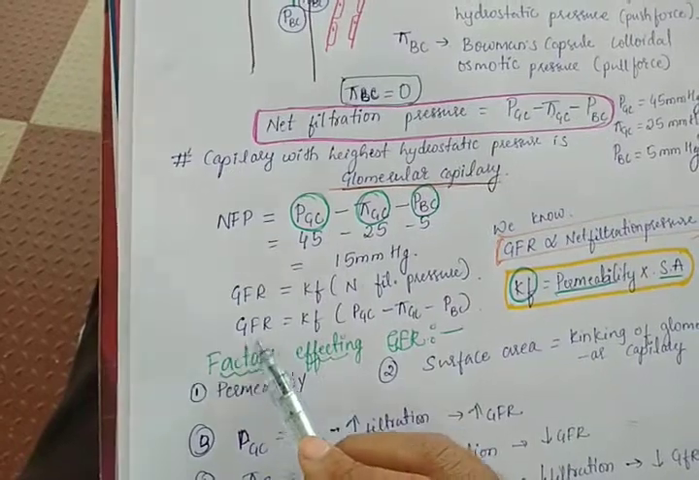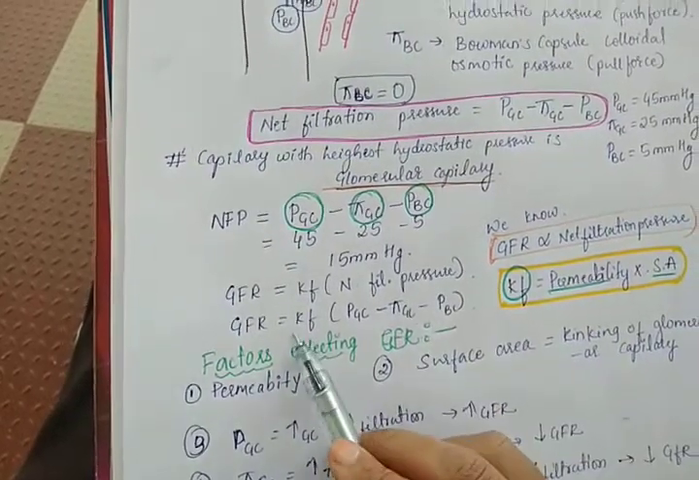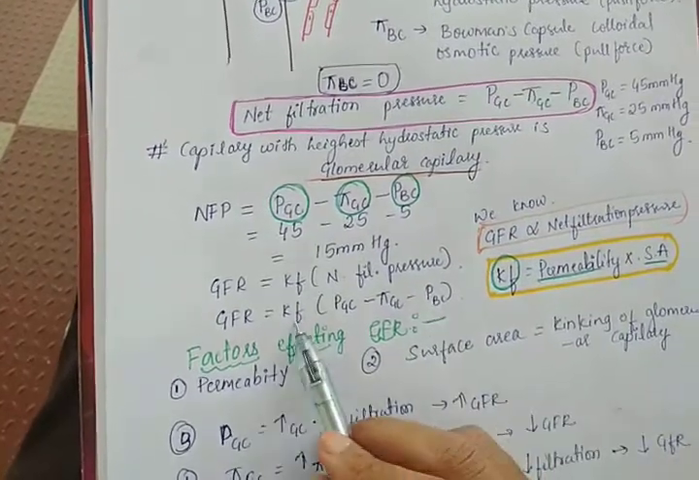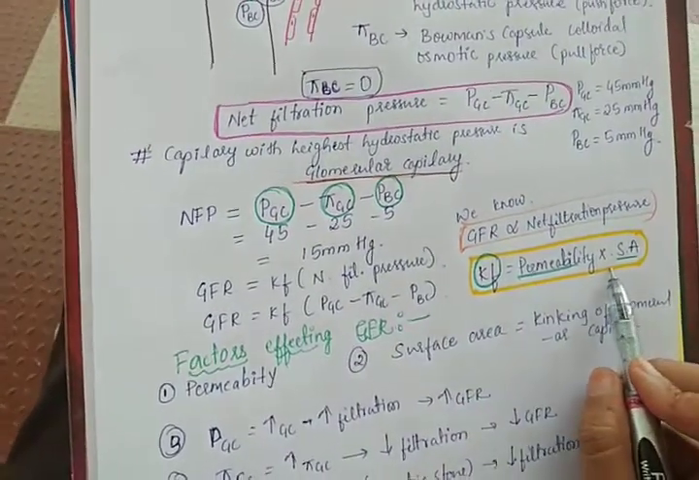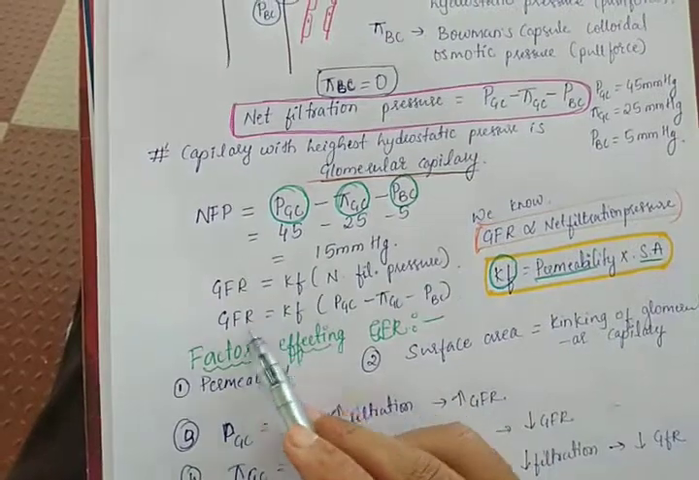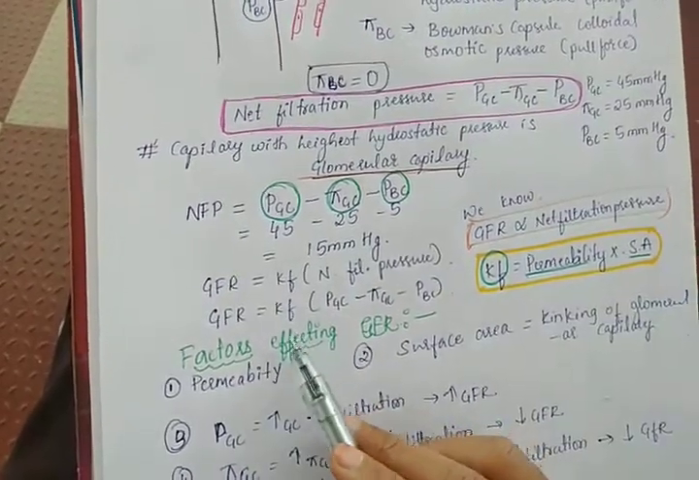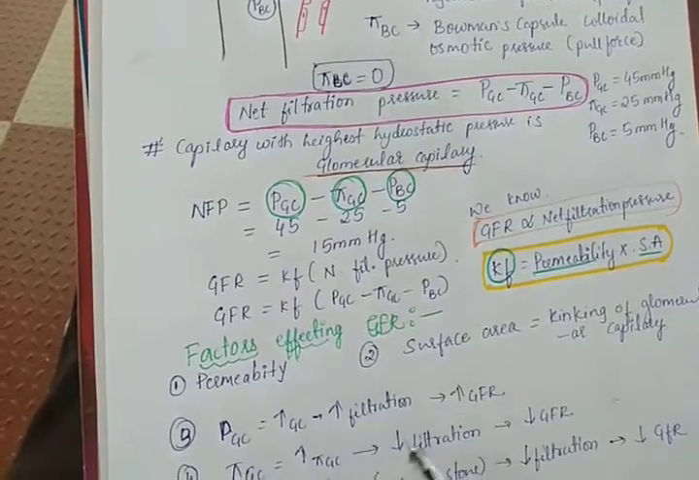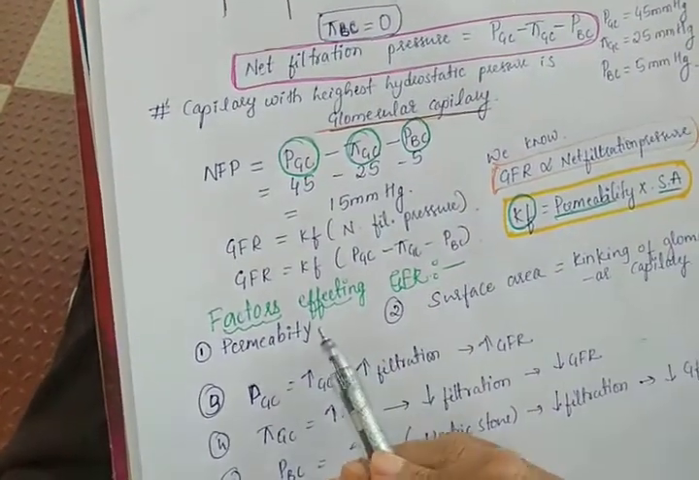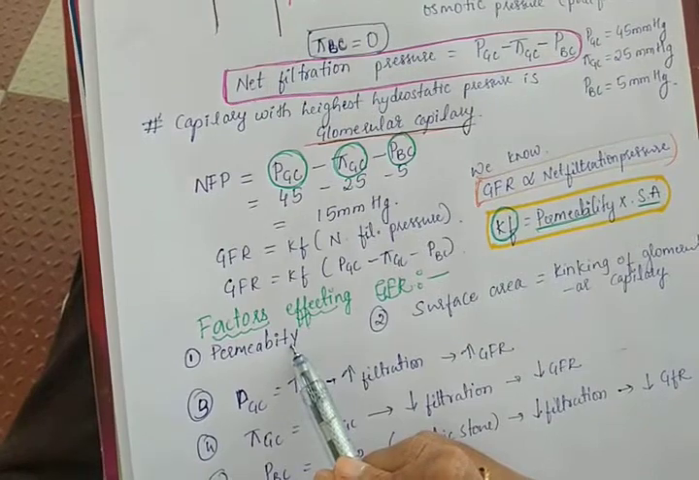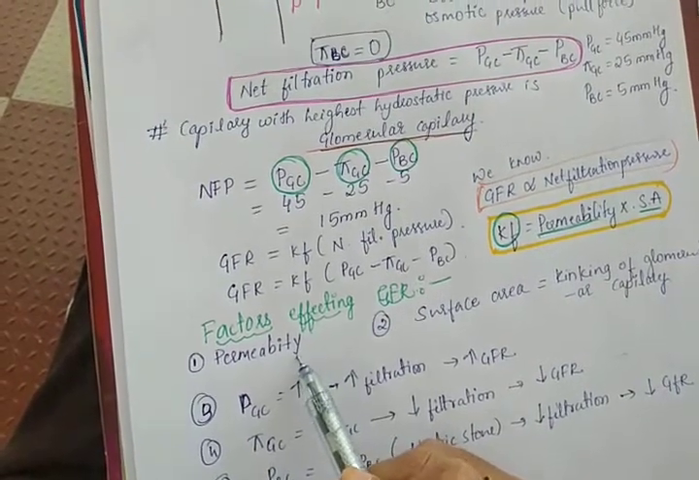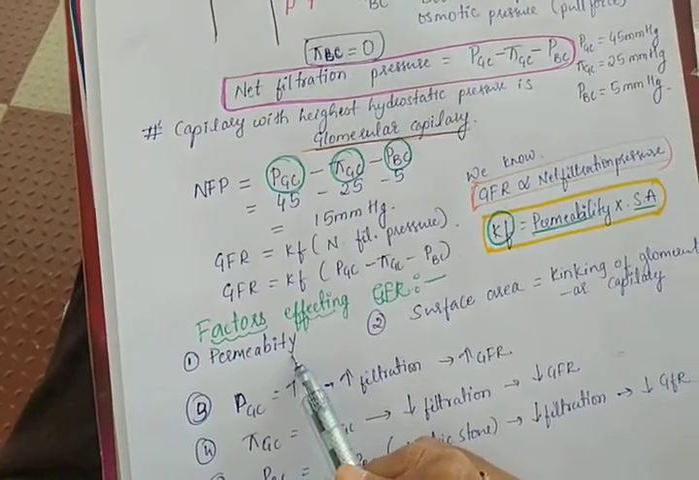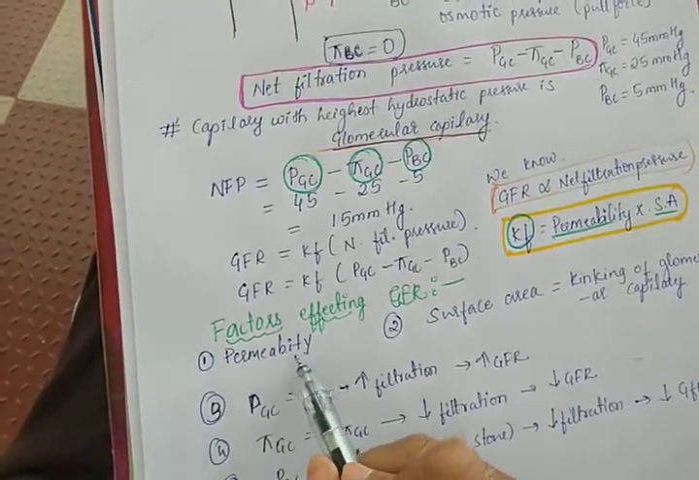Now in this formula we have Kf, PGC, PiGC and PBC. In Kf we have permeability and surface area. Now these factors will be responsible for the GFR, and their variation affects the GFR. Now how will permeability affect the GFR? As the permeability increases, there will be more filtration and more filtration rate. How does this permeability increase?